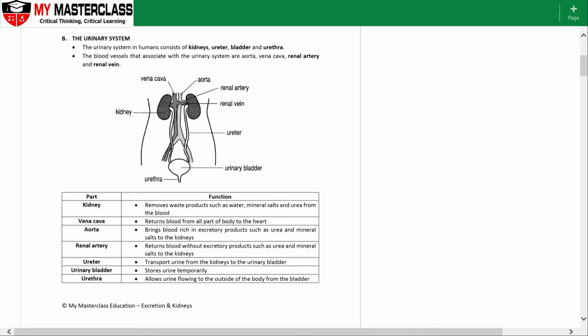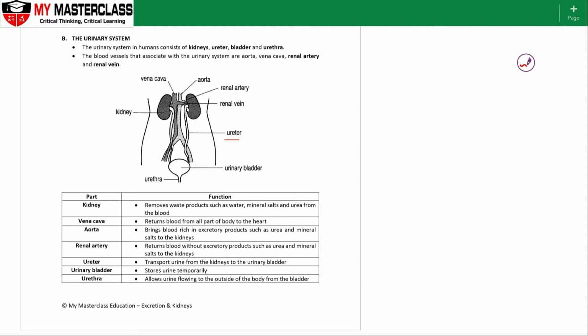So once you have got the urea and water production from the kidneys, both the kidneys have this structure called the ureter. Okay, so just take note, the spelling of the structures is very similar to each other. So the ureter carries the urine from the kidneys itself into the bladder. Okay, because by right the kidneys are a sterile structure, meaning to say that there should be no bacteria or virus involvement in the kidneys.